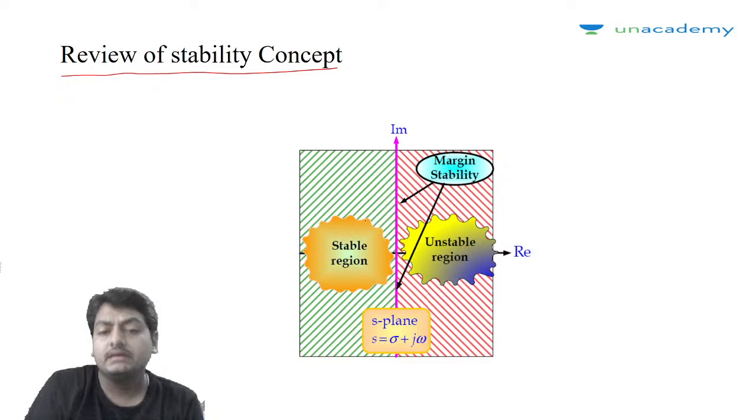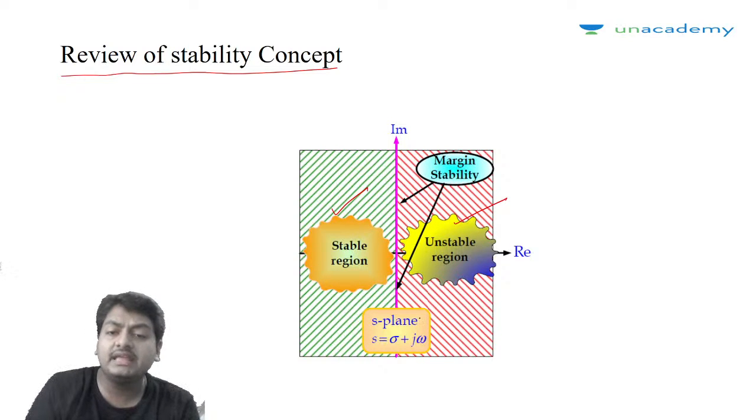So review of stability concept, this we have discussed in the previous lecture, right? What is stability? Stability means the roots are lying in the left half of the S plane. If the roots are lying in the right half or onto the imaginary axis, the system is called unstable and marginally stable respectively.